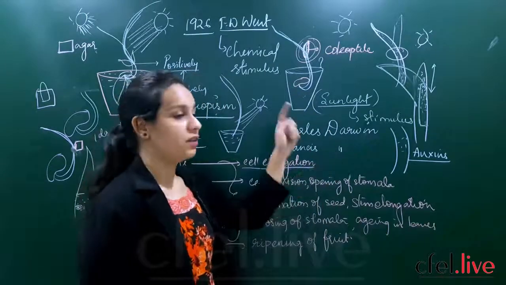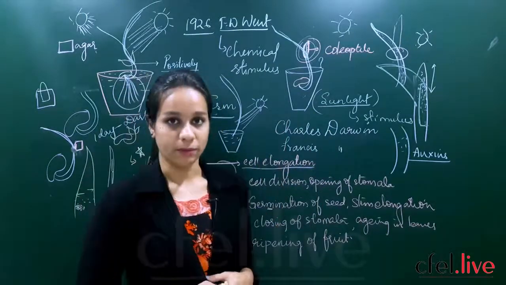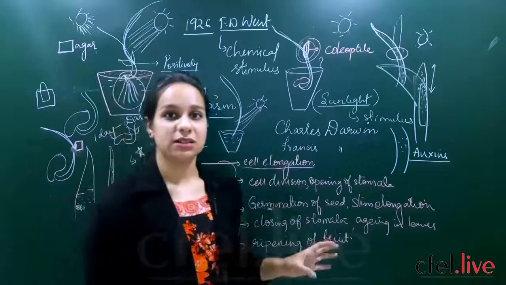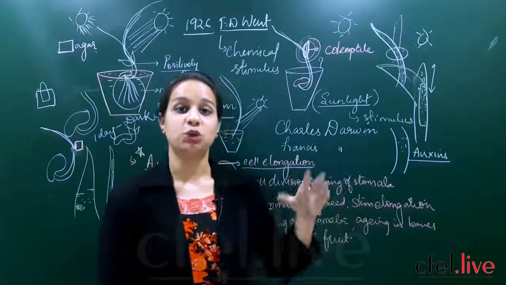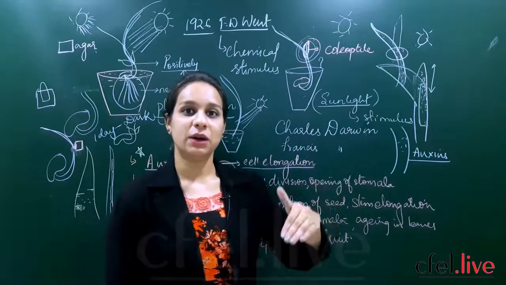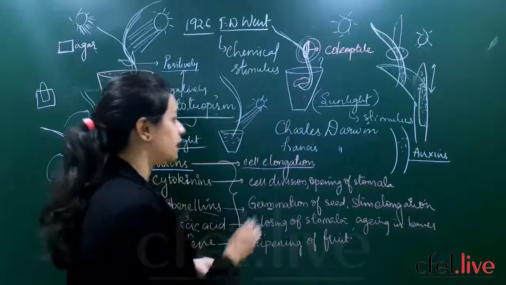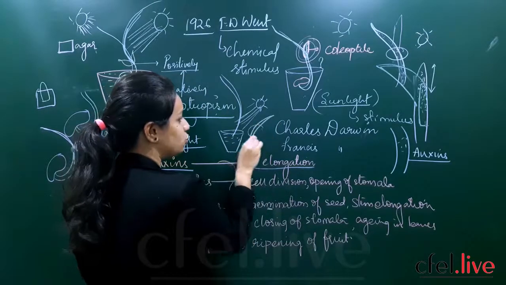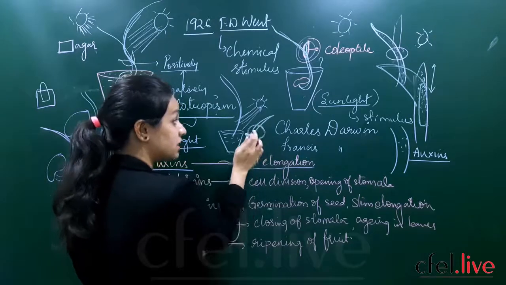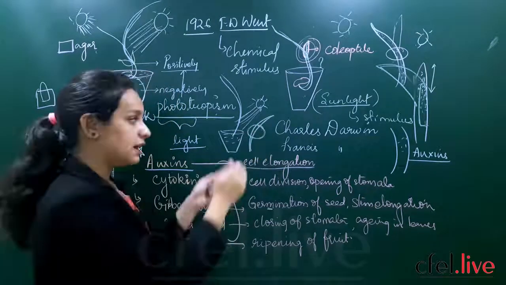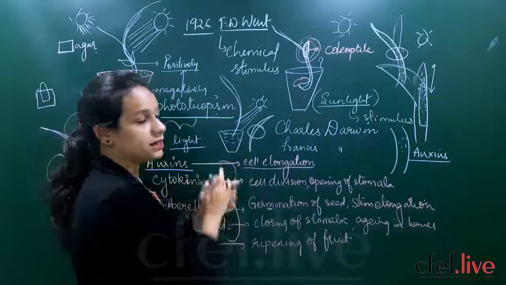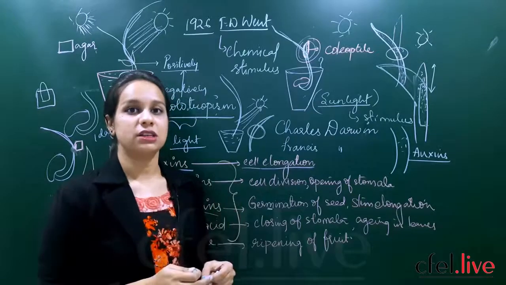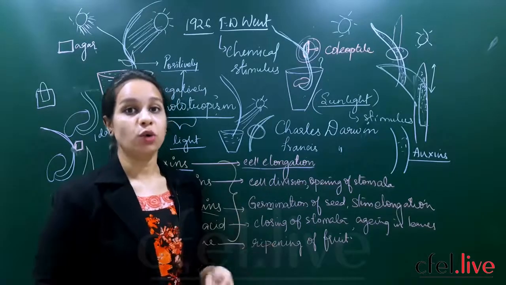So auxin is a very important phytohormone which will be concentrated in the stem, and due to auxins itself we can see the plants bend towards light. Whenever they bend towards light, you should know that if the plant is bending like this towards light, this bending is due to auxins, and the auxin concentration in this bent part is more. That is why it has got a curved nature, and finally it is growing towards there. So auxins, wherever they are concentrated, will help in growth of a plant.